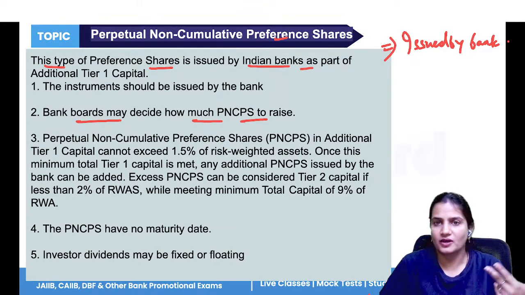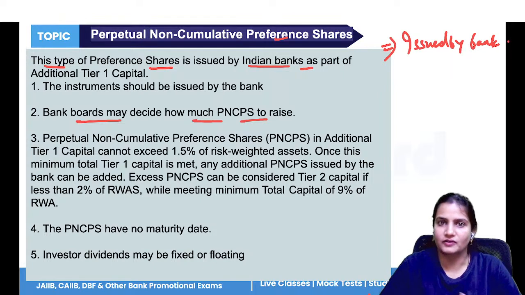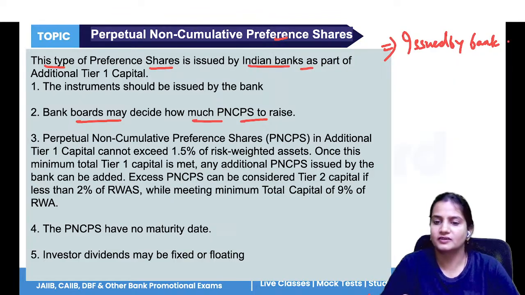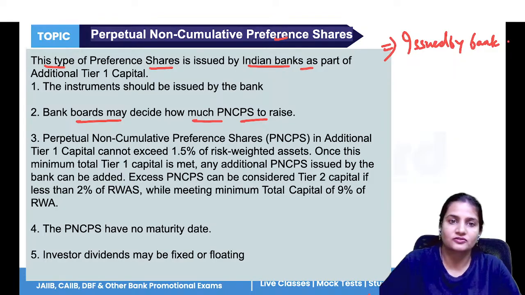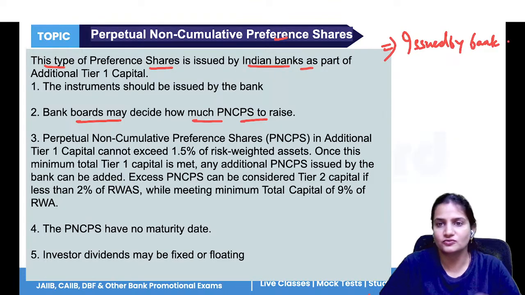So you can buy the PNCPS of a bank. Suppose the bank has promised to provide you 5% dividend annually. Now if the bank does not pay the dividend in any year, you will lose that dividend forever. There is no fixed date for the bank to return you the money. That is non-cumulative. So banks can issue these PNCPS.